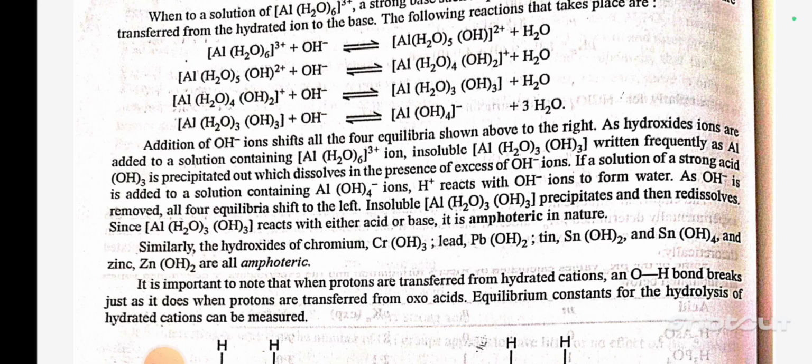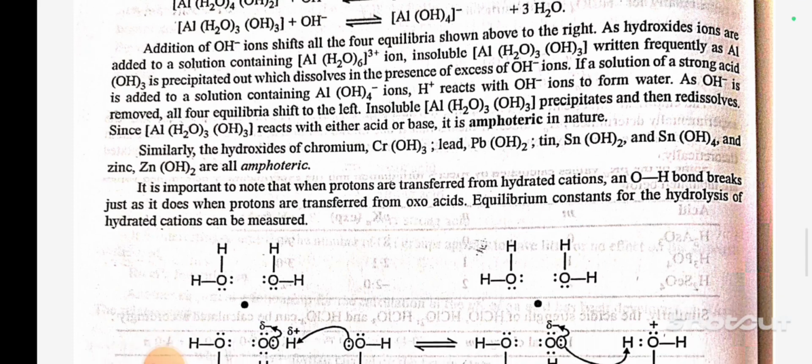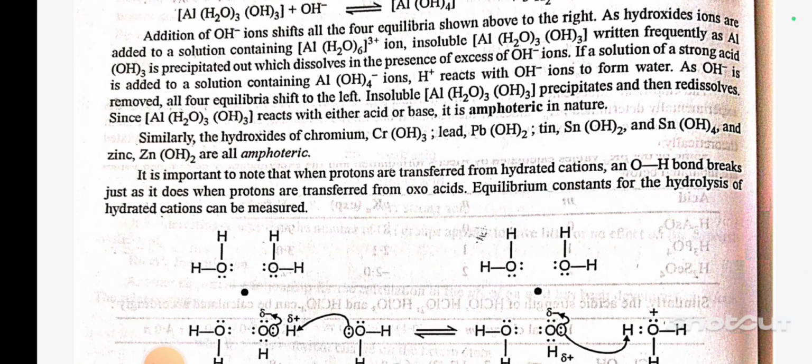If a solution of a strong acid is added to a solution containing Al(OH)4- ion, H+ reacts with OH- ion to form water. As OH- is removed, all 4 equilibria shift to the left. Insoluble Al(H2O)3(OH)3 precipitates and then redissolves. Since Al(H2O)3(OH)3 reacts with either acid or base, it is amphoteric in nature. Similarly, the hydroxides of chromium Cr(OH)3, lead Pb(OH)2, tin Sn(OH)2 and Sn(OH)4, and zinc Zn(OH)2 are all amphoteric.